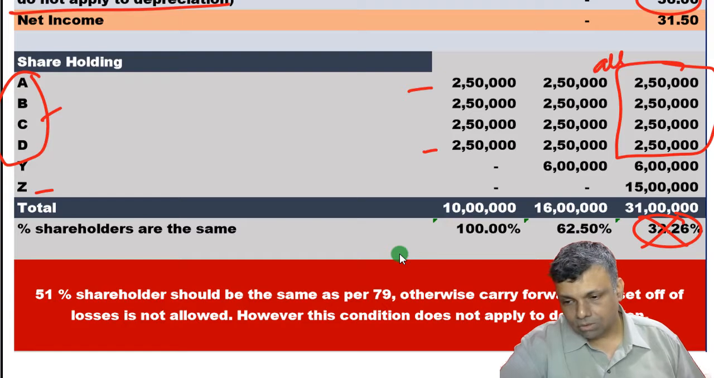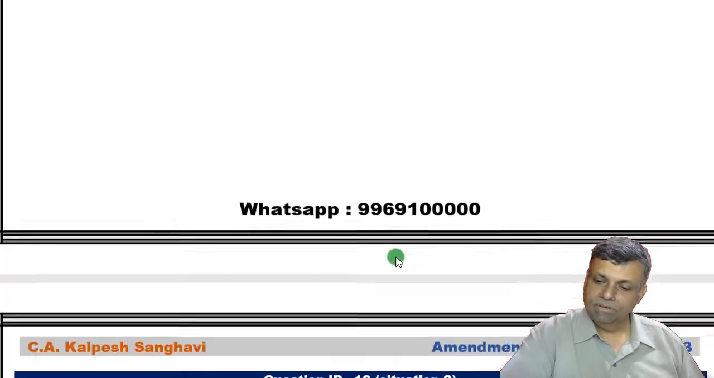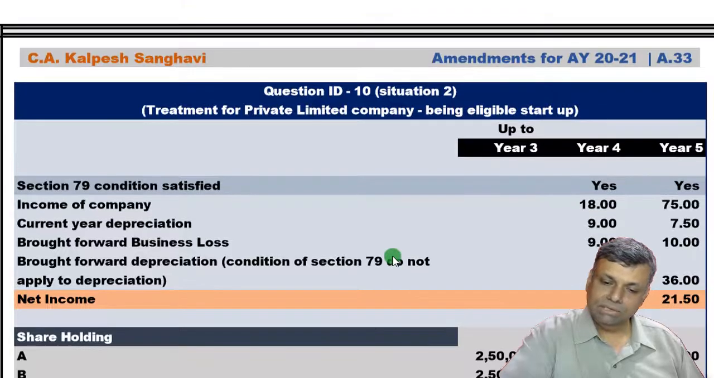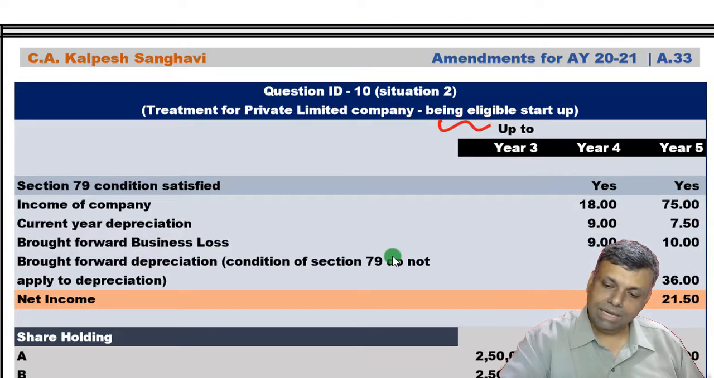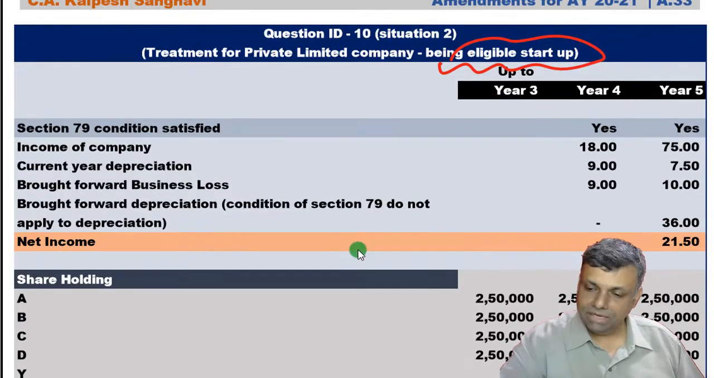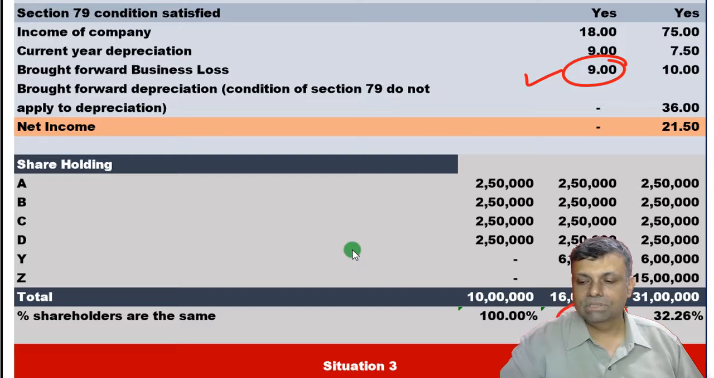So all the shareholders are holding all the shares of the year of carry forward and the year of set off. Okay, so that condition is satisfied. Listen very carefully. Supposing this particular company is an eligible startup, then year number 4 anyway you are going to get it. Reason being that the 51% condition is also satisfied, all share condition is also satisfied. So year number 4 is no problem.